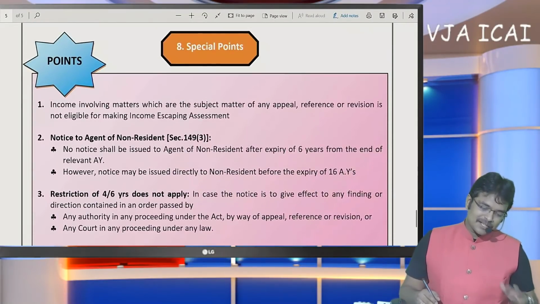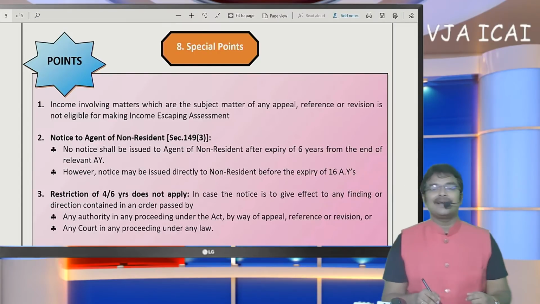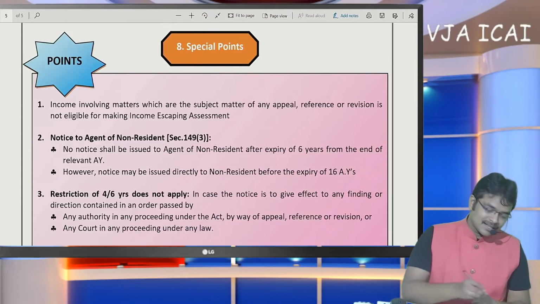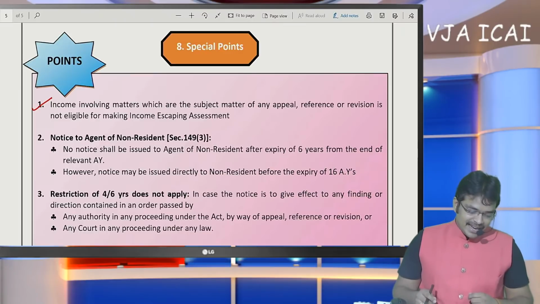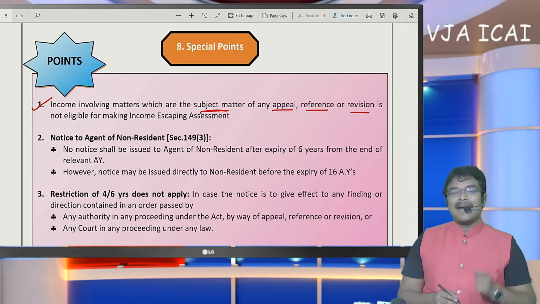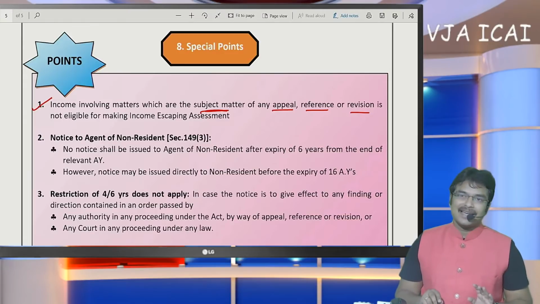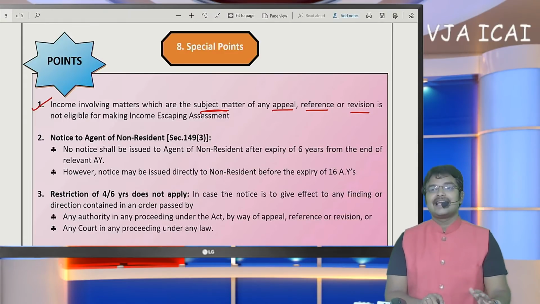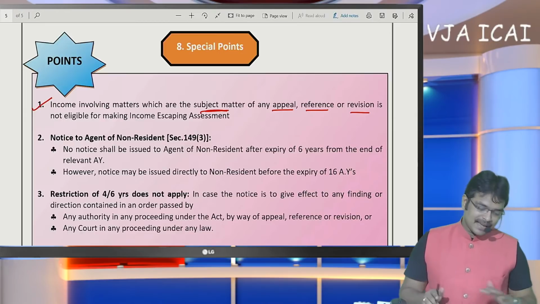Now coming to the special points, these special points are applicable in practice to all chartered accountants. Number 1, if the income involves matters which are the subject matter of appeal, reference or revision, if the matter is in appeal, such appeal matters cannot be dealt with by way of income escaping assessment. Appeal and revision proceedings cannot be dealt with by way of income escaping assessment.